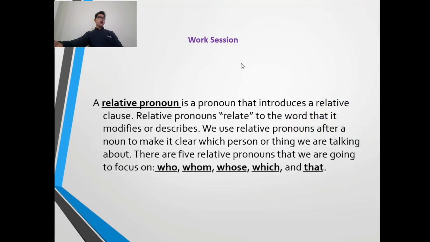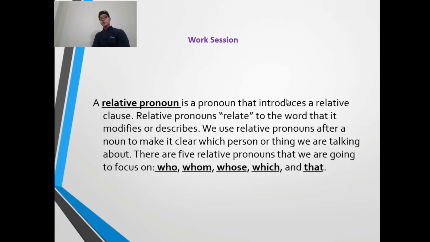I repeat again: the relative pronoun is a pronoun that introduces a relative clause. A relative pronoun relates to the word that it modifies or describes. We use a relative pronoun after a noun to make it clear which person or thing we are talking about. There are five relative pronouns we focus on: who, whom, whose, which, and that. Who is used for people.